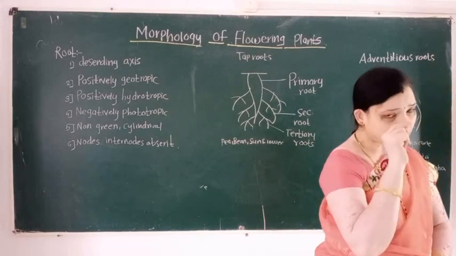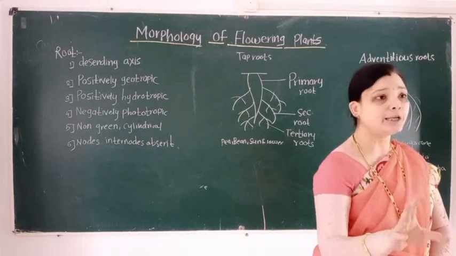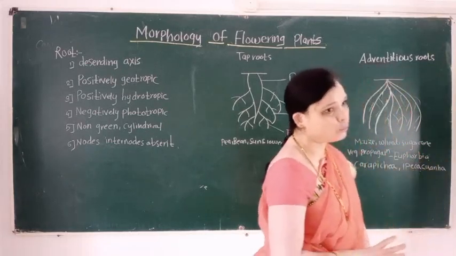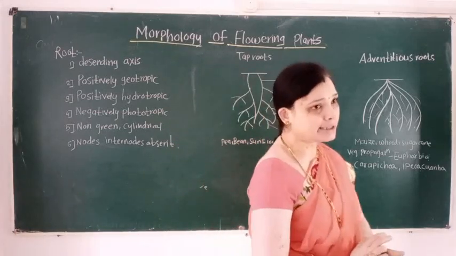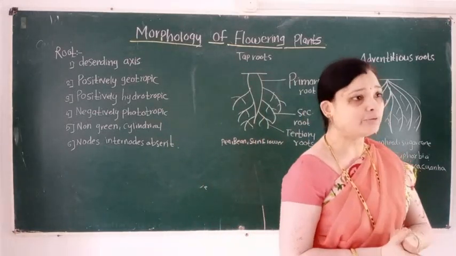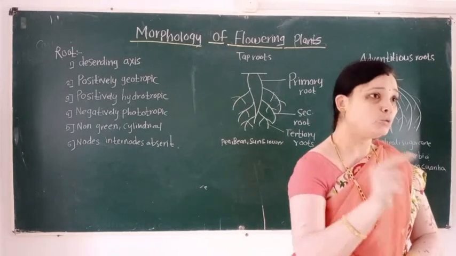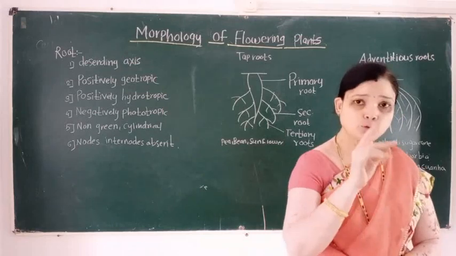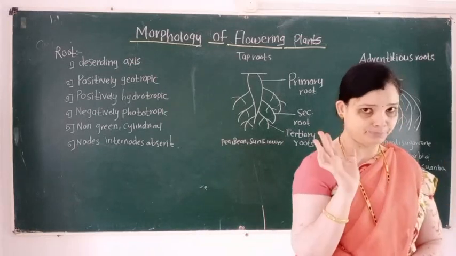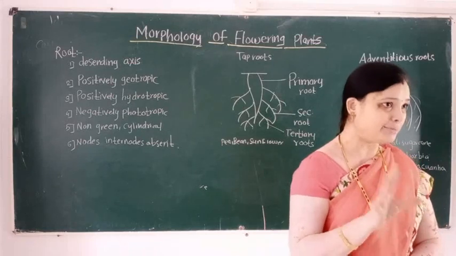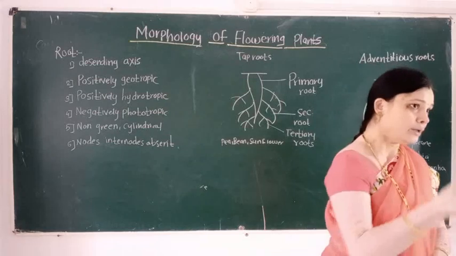Adventitious roots are generally present in monocot plants. Monocot examples are maize, wheat, sugarcane. In these plants, the adventitious root system is present. And these roots look fiber-like, so they are also known as fibrous roots. These roots look fiber-like, so they are called fibrous roots.